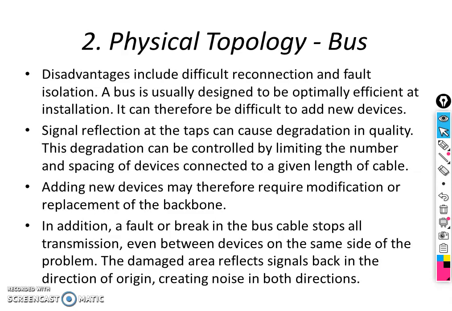In addition, a fault or break in the bus cable system stops all transmission. If there is any problem in the backbone cable, no other system is allowed to transmit at that time. Even between devices on the same side of the problem, the damaged area reflects signals back in the direction of origin, creating noise in both directions. That means noise generation will be more in bus topology compared to other topologies.